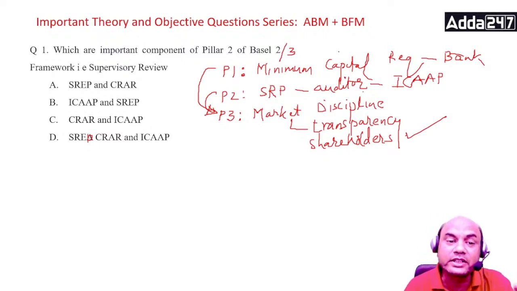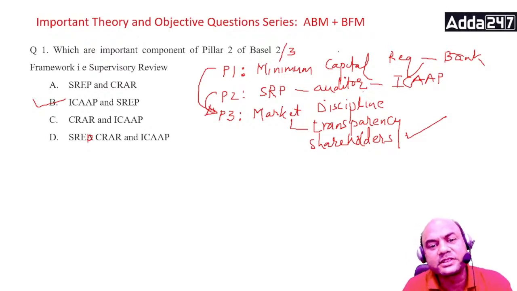Okay, so now let's come to this question. Which are the important pillars? Already I have answered. ICAP is there. SREP is there. See this. B is the answer. Isn't it? Clear? Type yes in the comment section if you have understood this. Okay. Move on.